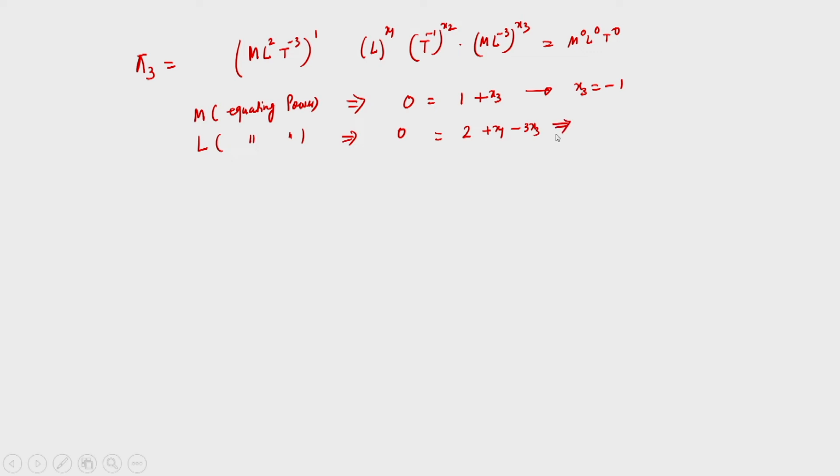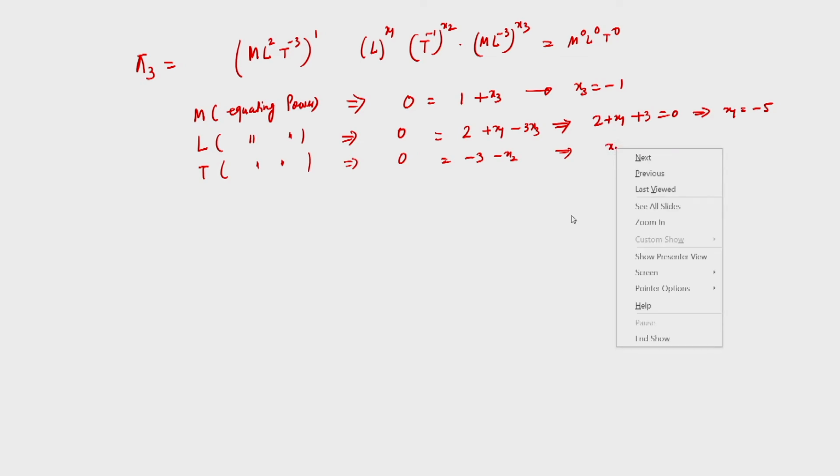Therefore, 2 plus x1 plus 3 is equal to 0, which will give x1 is equal to minus 5. Equating power of t, right hand side is 0, left hand side is minus 3 minus x2, therefore x2 is equal to minus 3. So, we have obtained these values.